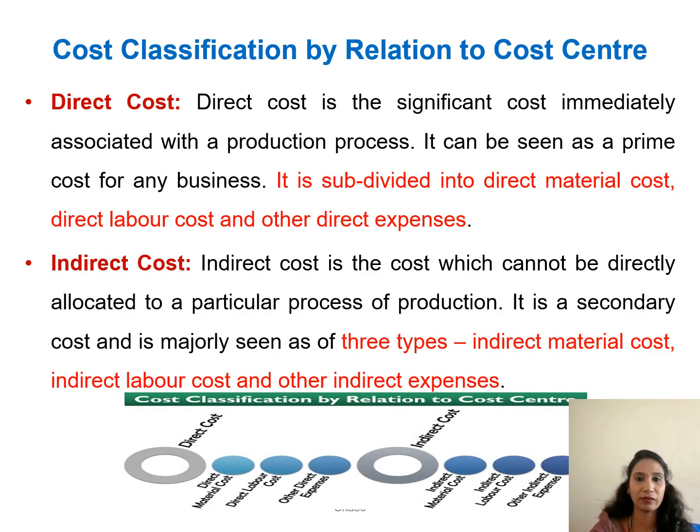Second one, cost classification by relation to cost center. It is of direct cost and indirect cost. Direct cost is the cost which is directly associated with the production process. It is subdivided into direct material cost, direct labor cost, and other direct expenses. Indirect cost is the cost which cannot be directly met for the production process. It is a secondary cost which is also classified into three types: indirect material cost, indirect labor cost, and indirect expenses.